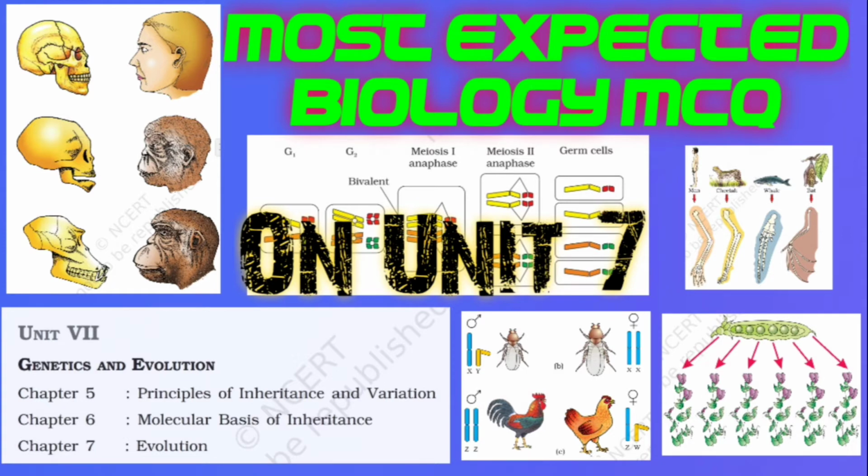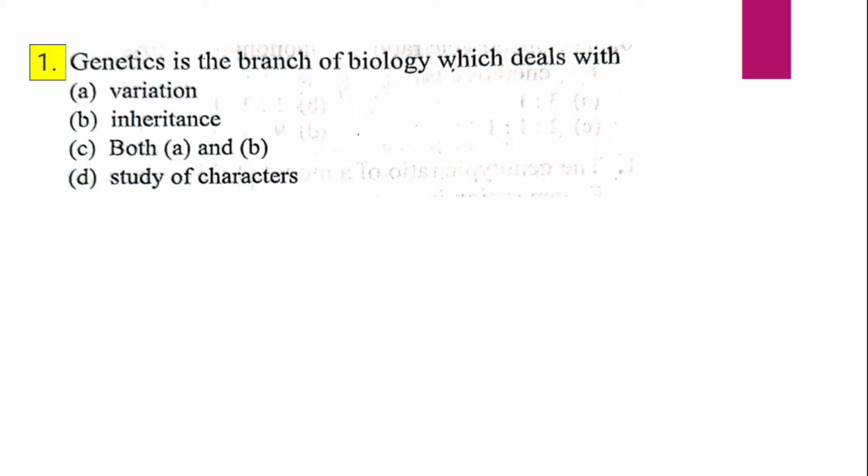So without wasting the time, here we start our video with the first question on Unit 7. Question 1. Genetics is the branch of biology which deals with A. Variation, B. Inheritance, C. Both A and B, D. Study of characters. Genetics is the branch of biology which deals with, and the correct answer is C, that is both A and B, that is variation and inheritance.